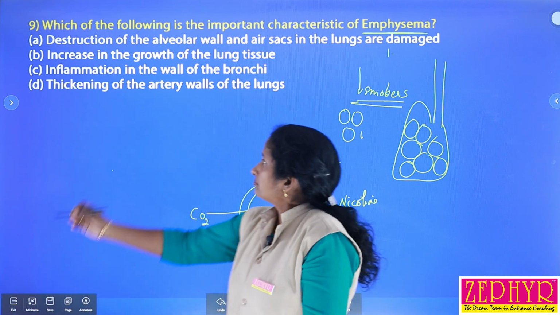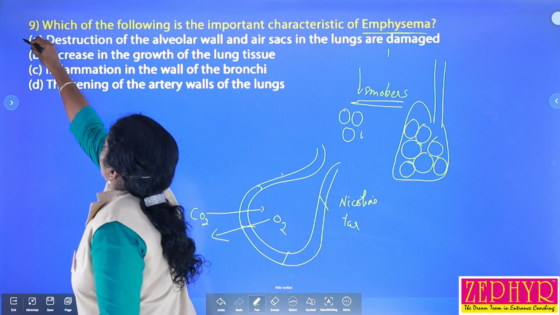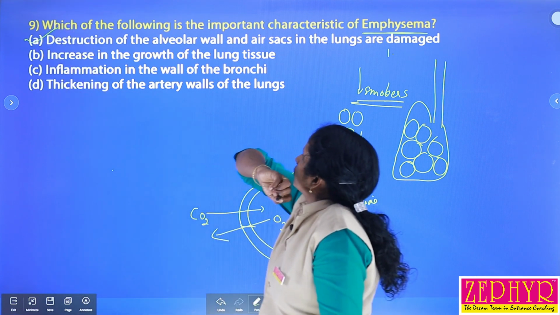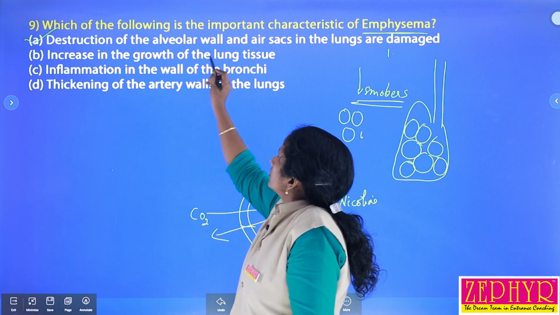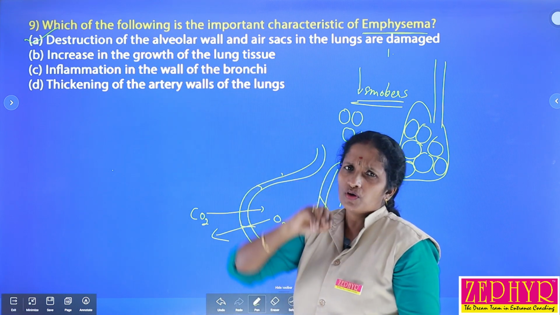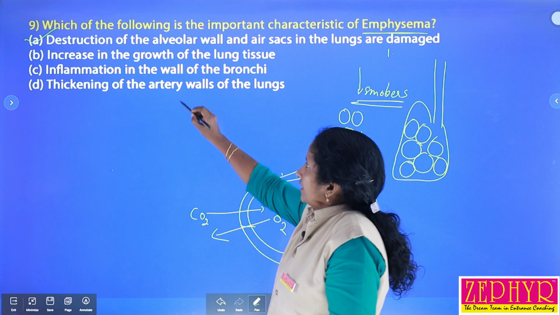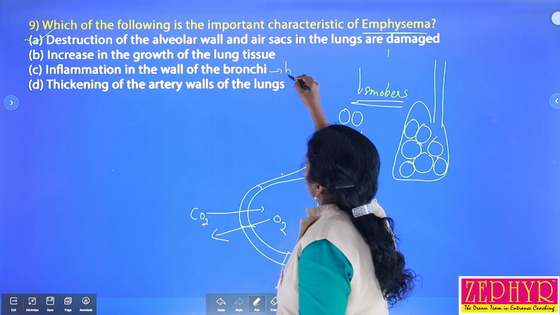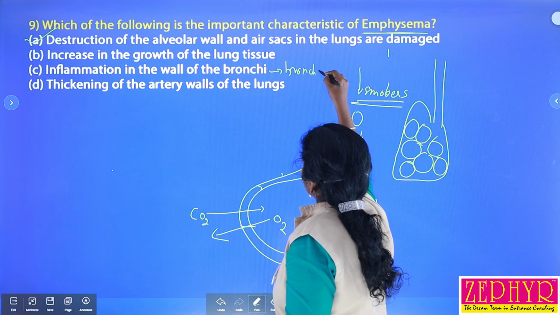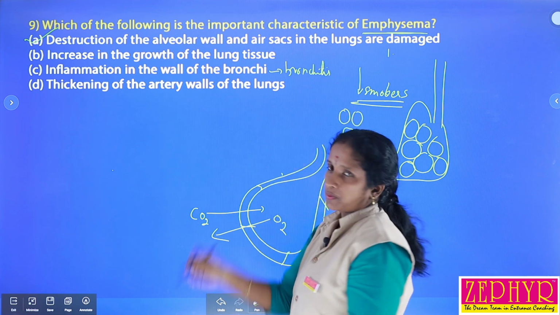So the disease mainly damages and destroys the alveoli wall and air sacs. Increased growth of lung tissue is a type of cancer. Inflammation in the wall of the bronchi is called bronchitis, which is another respiratory problem.